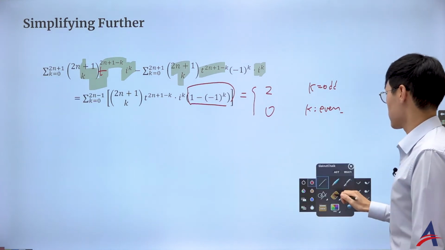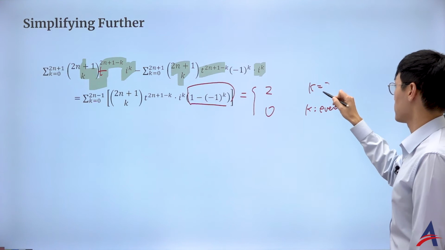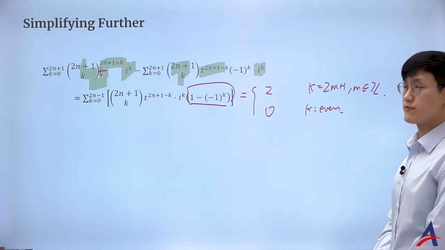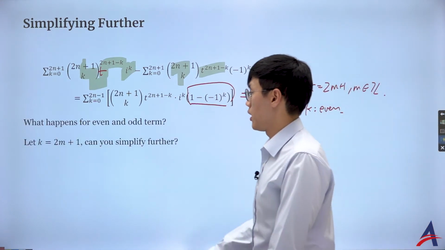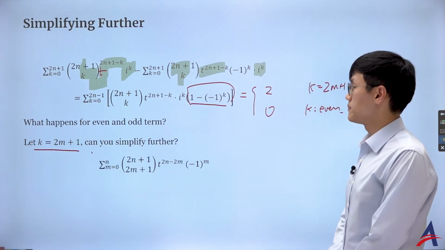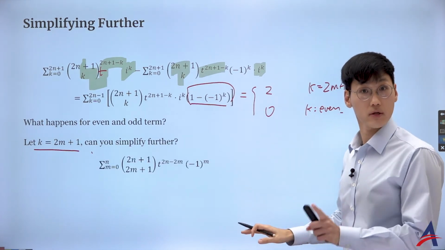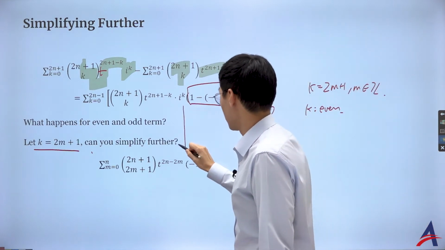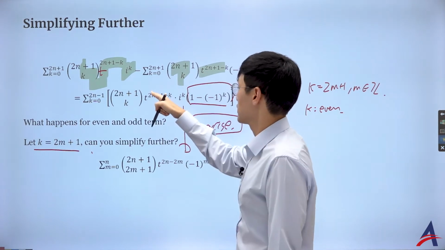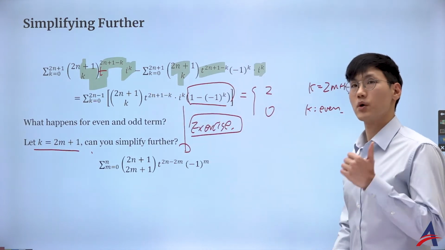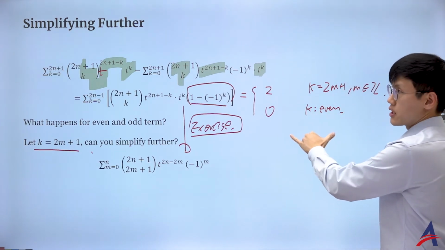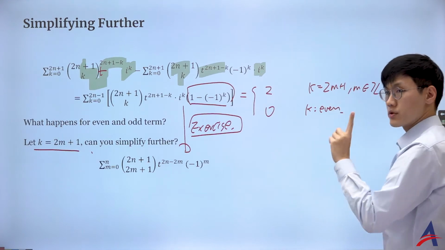And what's the typical definition that we give for an odd number? Sure, I'm going to let it be 2m plus 1, where m is an integer. That's the definition of an odd number. That's what I would do. I'm going to let k be 2m plus 1, and then plug it in. And sure, I skipped some parts, okay? So this is homework. I want you to be able to convert this series, realizing that I don't care about the even terms because they will be canceled out if you subtract. So I'm only interested in the odd numbers.